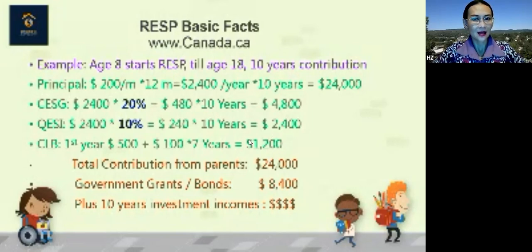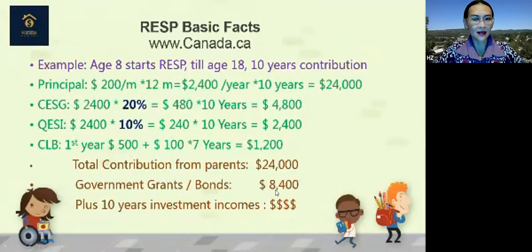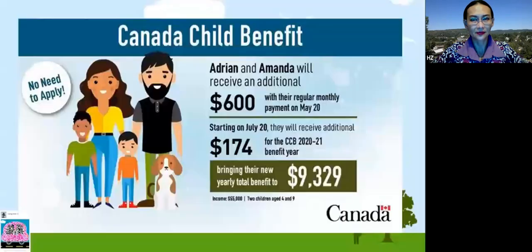So there's only a 7-year timeline. So this is the total of the Canada Learning Bond. When you add up the principal, the government grants and learning bonds, then you will see how much money they will have. Altogether from the government, 8,400. Maximize the plan, you can still contribute more, right? Then plus 10 years of investment income, that is more. When you invest into a good portfolio, they will give you a rate of return. So you have more money in this account.